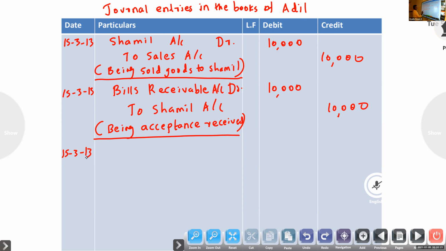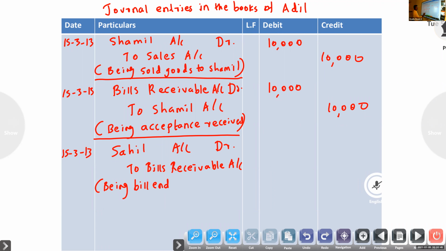So the third entry will be Sahil account debit to bills receivable account, being bill endorsed to Sahil, same amount. So at the time of maturity, no entry.